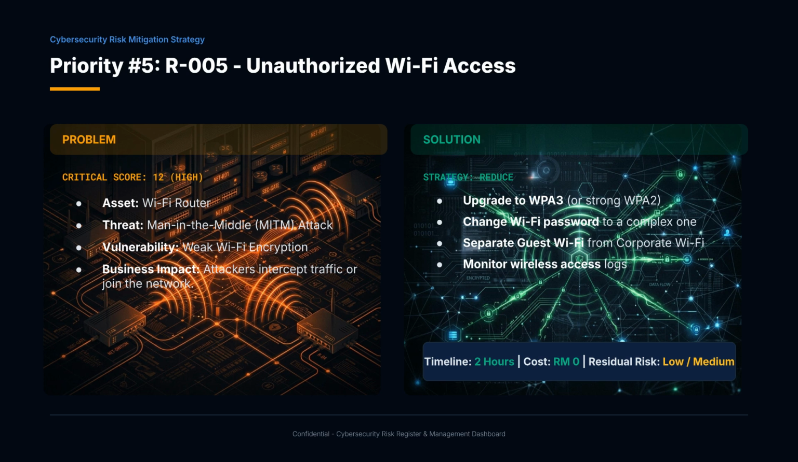To reduce the risk, we will upgrade to WPA3 or strong WPA2 encryption, separate guest and corporate Wi-Fi, use a strong Wi-Fi password, and monitor wireless access logs. This takes about 2 hours with no additional cost, reducing the risk to low or medium.